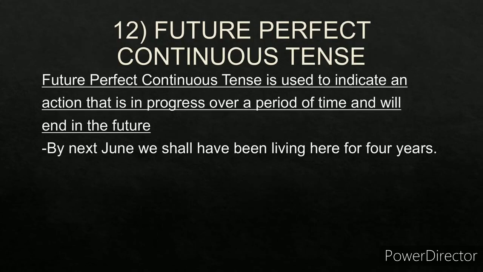And future perfect continuous. Combination of perfect plus continuous means been. You have to include been. Perfect means have and future means will. Will have been or shall have been, plus continuous equals ing.